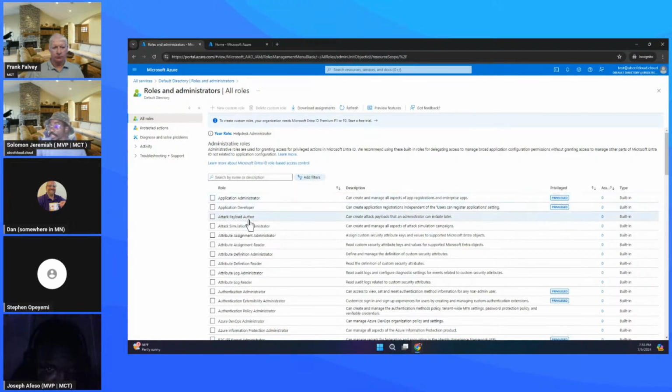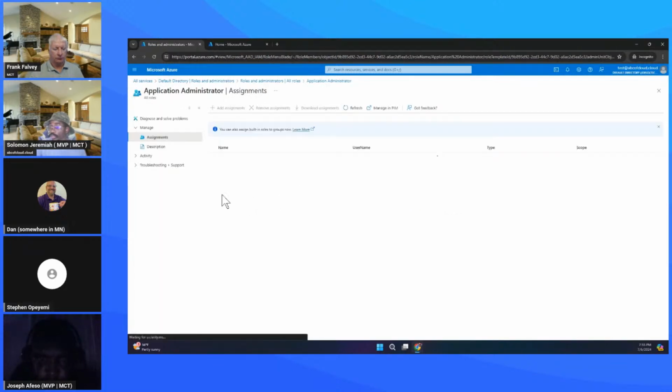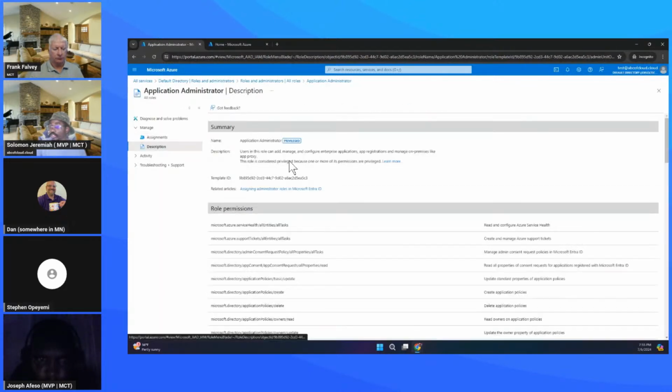So if we come here right now, I can choose to assign a user any of these roles. And one thing you're also going to see is we have these tags called privileged. What this is actually doing is, for any role that has at least one or more privileged permissions, you're going to see this tag on that particular role. So if I click on this particular role now and I go to the description, when you're looking at this description, we just need to look through the tags.